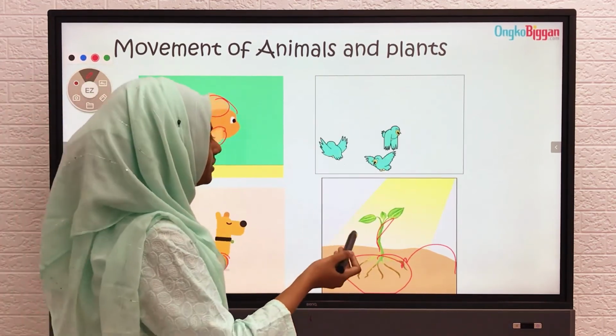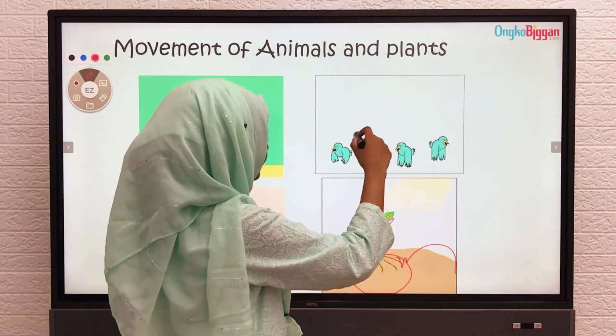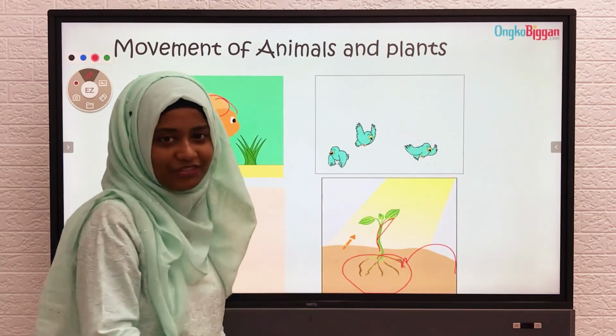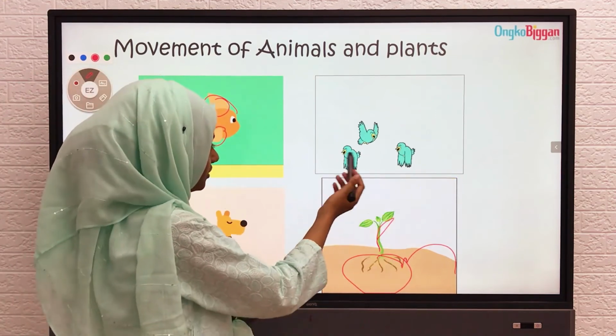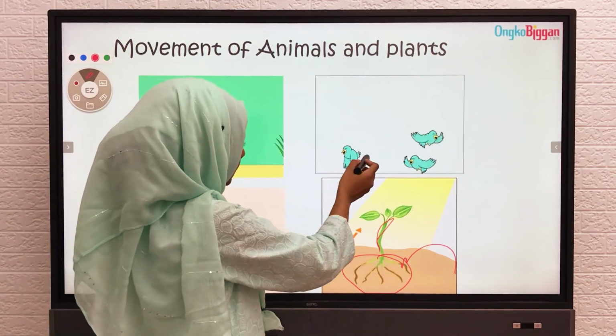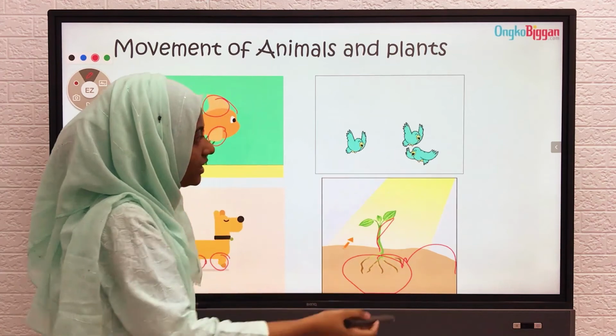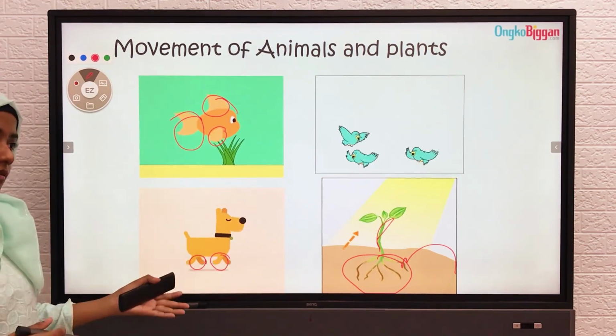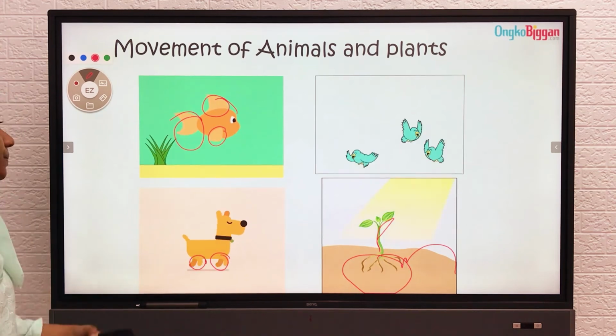Now let us see birds. We can see some of these birds flying. They are using their wings to fly. As you can see, I cannot even catch them. They are using their wings to fly. Birds use their wings to fly around. This helps them to move from one place to another.